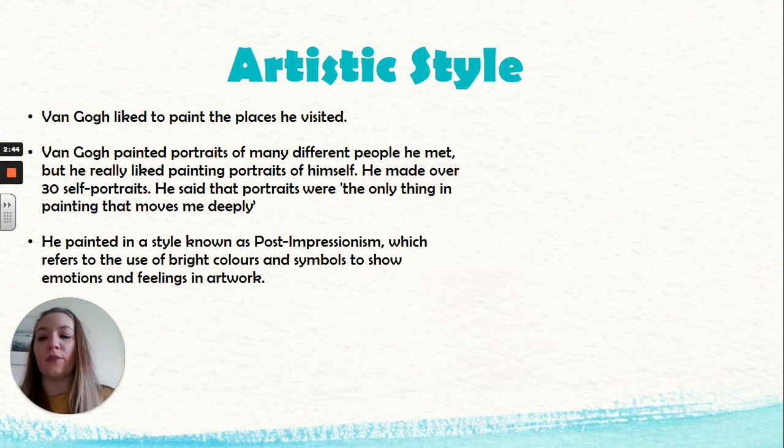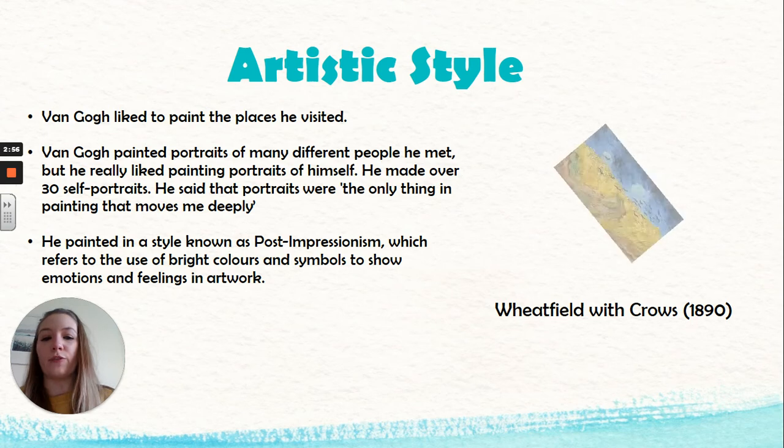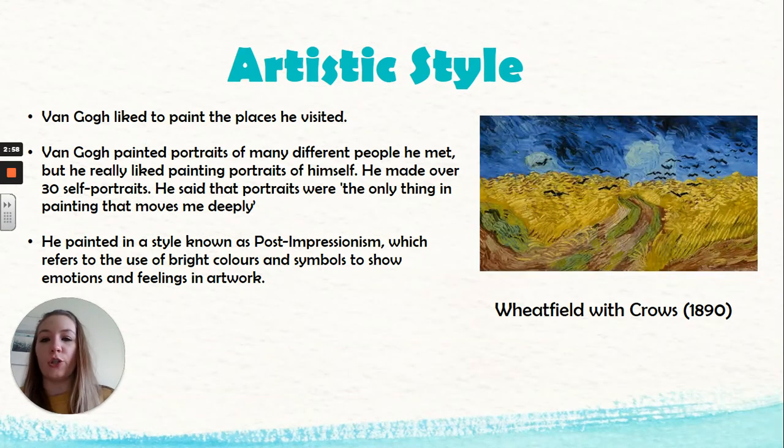He painted in a style known as post-impressionism, which refers to the use of bright colours and symbols to show emotions and feelings in artwork. This painting here, Wheatfield with Crows from 1890, shows those bright colours and choices really well. Have a think about what emotions and feelings Van Gogh might have been trying to get across in this painting here.